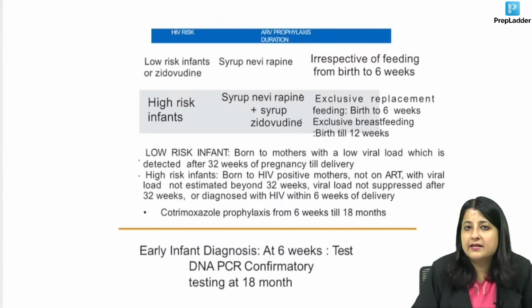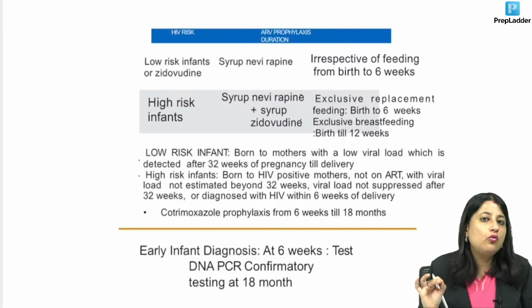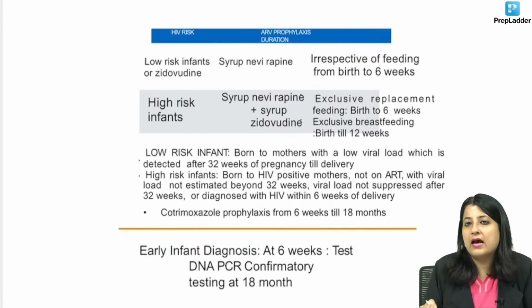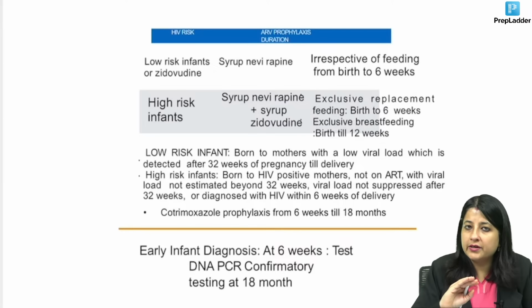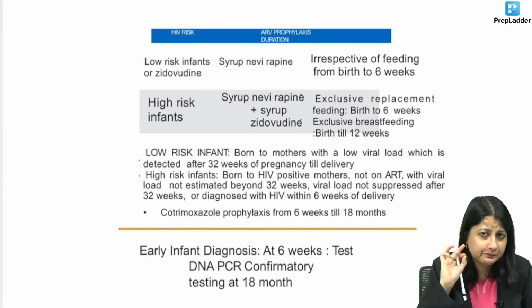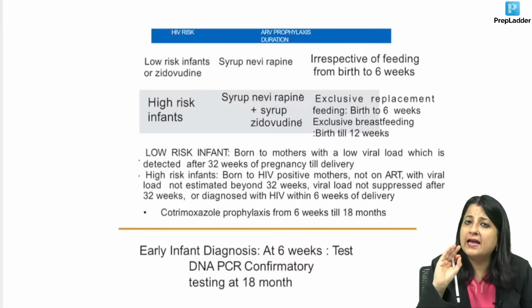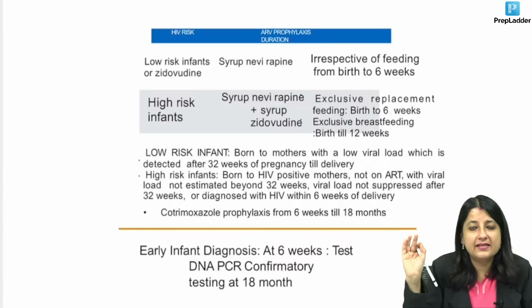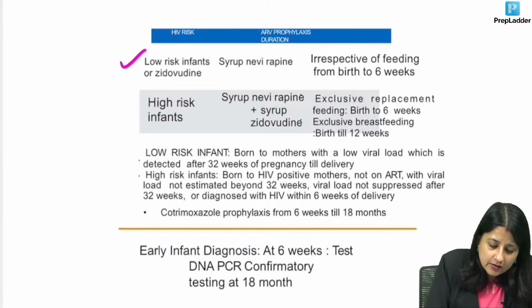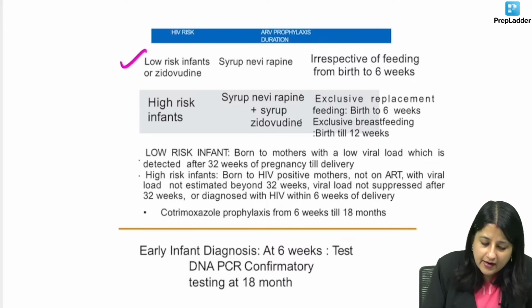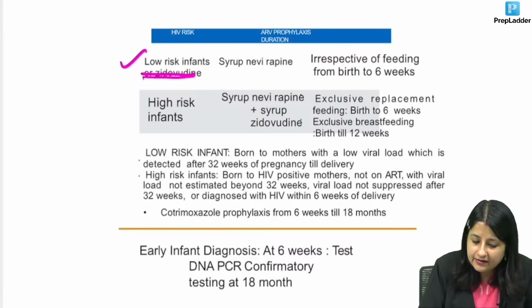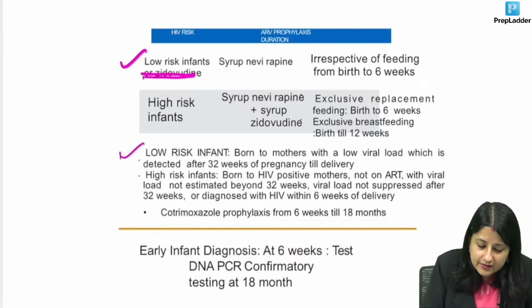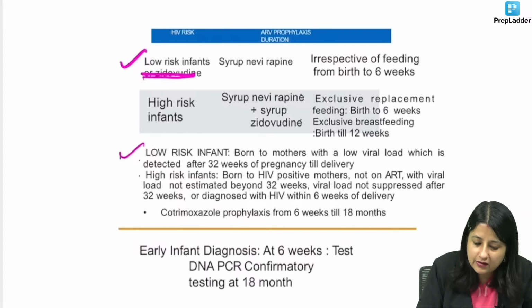Look at this slide, guys. I want you to read who are the low risk infants and who are the high risk infants. This is important for everybody, whether you're appearing for INI, NEET PG, FMG, UPSC exam. A low risk infant is born to mothers with low viral load detected after 32 weeks of pregnancy till delivery.